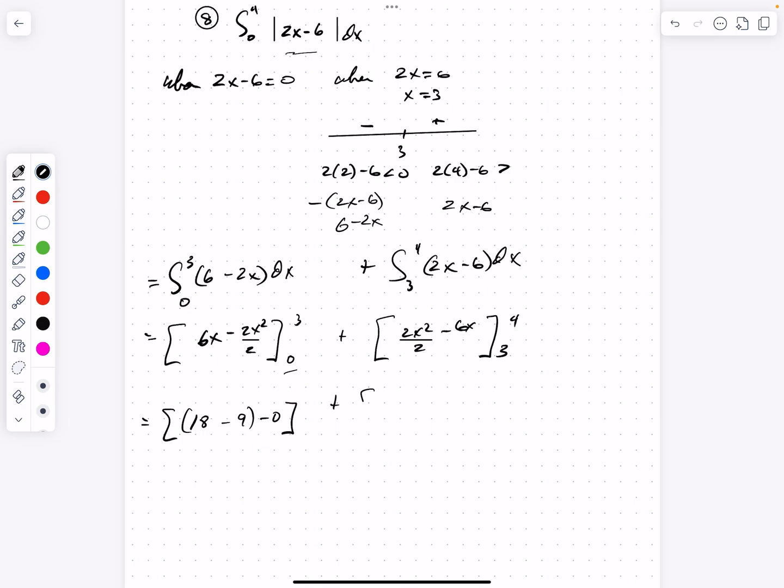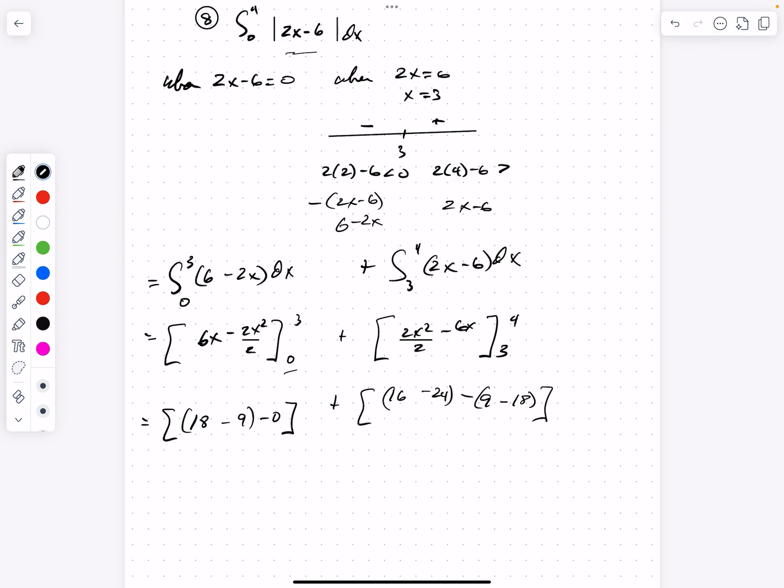Now the second part of this definite integral is 2x minus 6. The antiderivative evaluated at 4 gives me 16, minus 6 times 4, which is 24. Now I'm going to evaluate the same thing at 3, and I get 9 minus 6 times 3, which is 18.